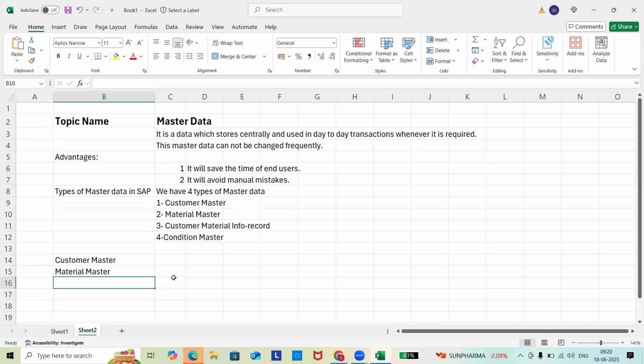Write down this. We use CMIR if customers are placing orders with their own material codes.